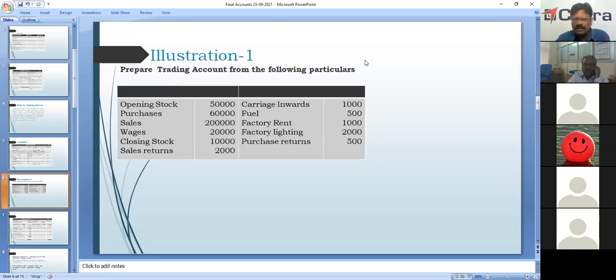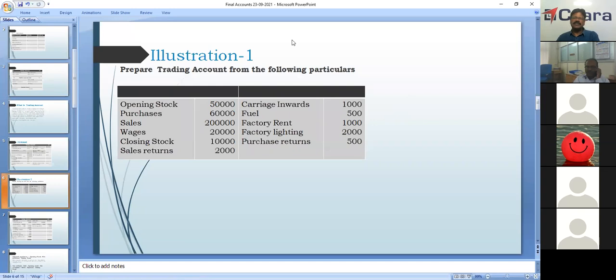Octroi, yes, octroi is on the debit side, in the trading account, debit side. Okay. Octroi and duty, clearing charges, import duty, all these things will be on the debit side, okay? Octroi, fine?